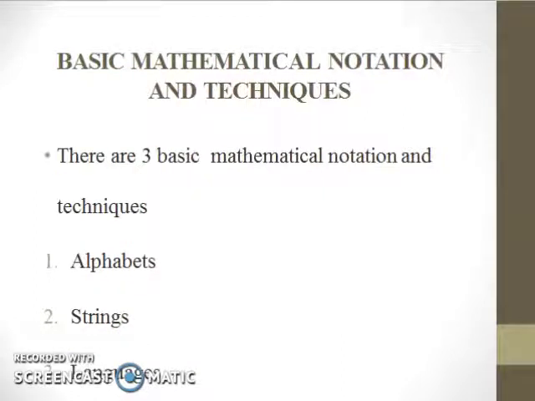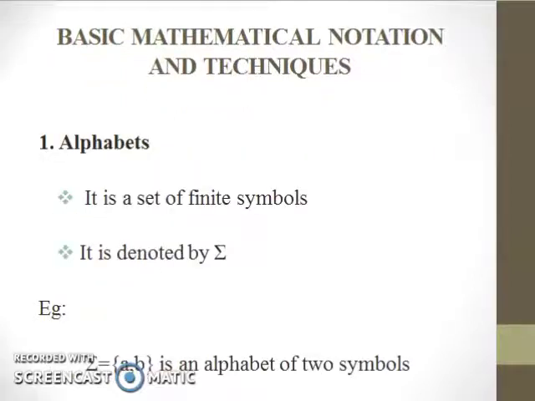Next we see the basic mathematical notations and techniques. There are three basic mathematical notations and techniques. The first one is alphabets, the second one is strings, and the third one is language. First one is alphabets. Alphabet means it is a set of finite symbols, and it is denoted by the symbol sigma. Next we see the example. Sigma equals, within the set bracket, a comma b, where a is one symbol and b is another. This set of finite symbols is called an alphabet.